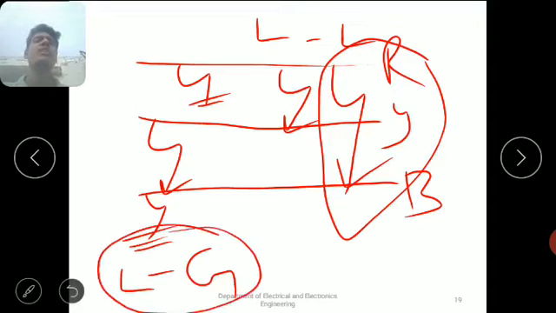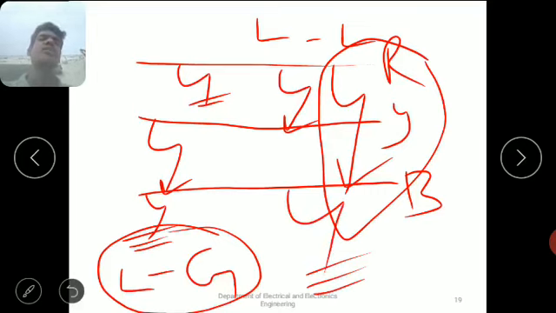The most common faults are line to ground faults. The most commonly occurring faults are line to ground faults only. Okay? This is the complete idea about line to ground faults, line to line faults, triple line faults, and triple line to ground faults. If all the conductors are in contact with each other and also with the ground, it is called a triple line to ground fault. These all come under short circuit faults. And now we will see the main reasons for short circuit faults.